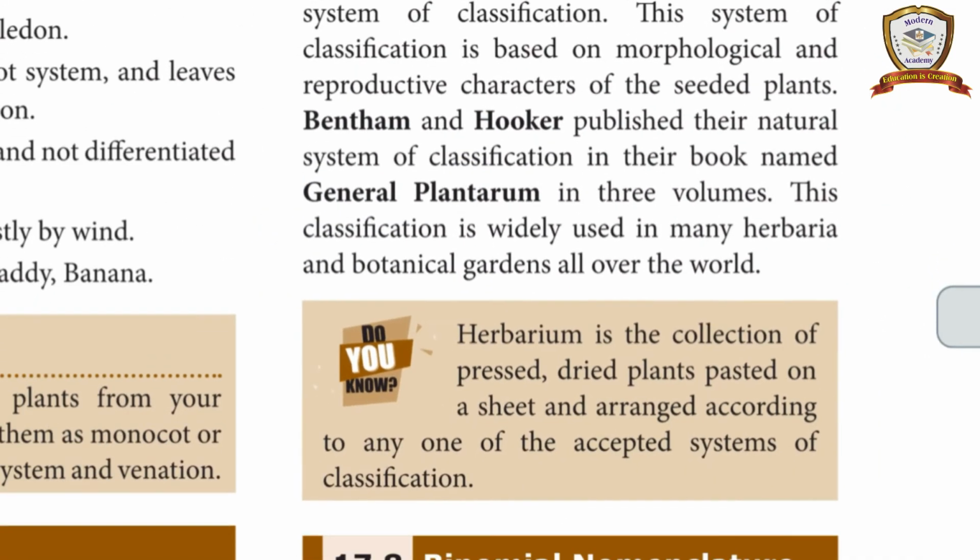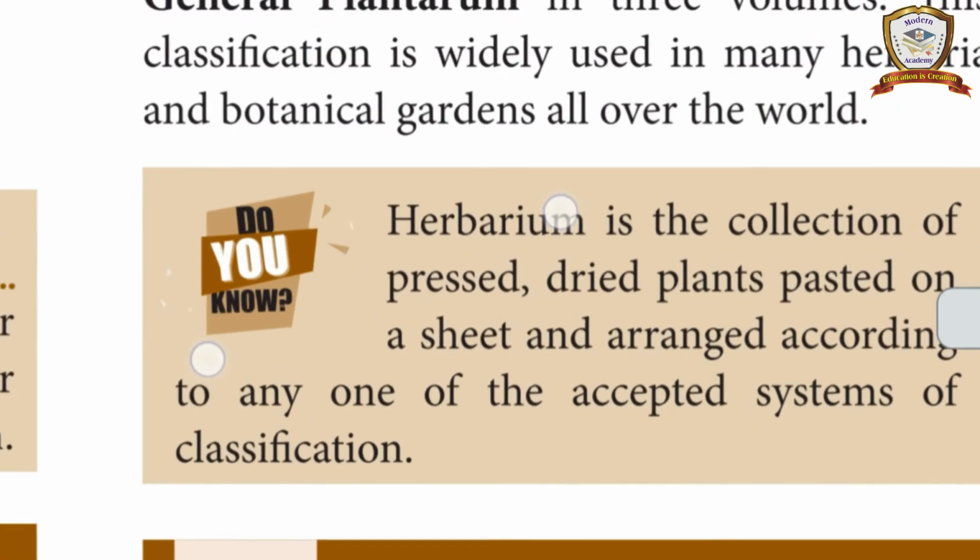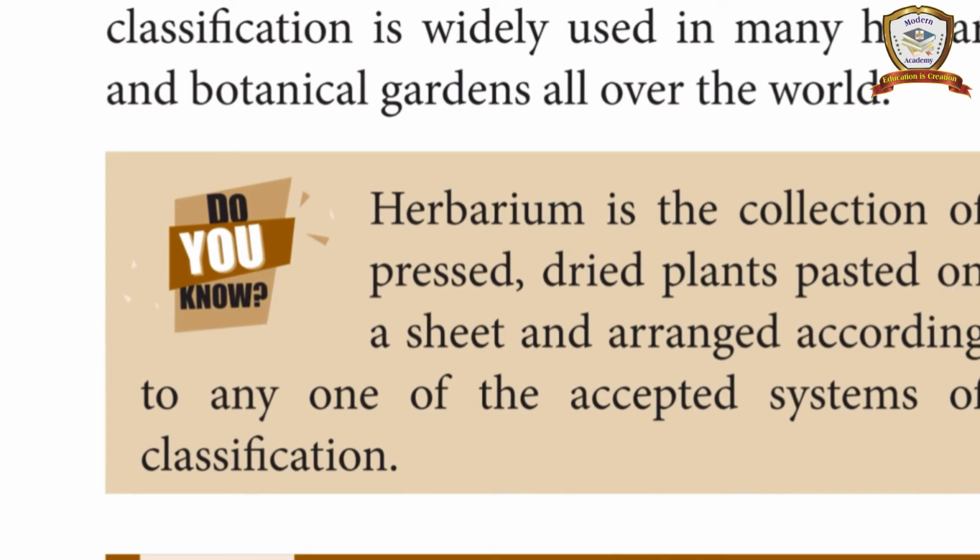Next one, binomial nomenclature. Before that, do you know what a herbarium is? A herbarium is a collection of pressed dried plants pasted on a sheet. So what does herbarium mean? They collect different kinds of plants, press and dry the plants, and paste them on a sheet. This arrangement is called a herbarium.